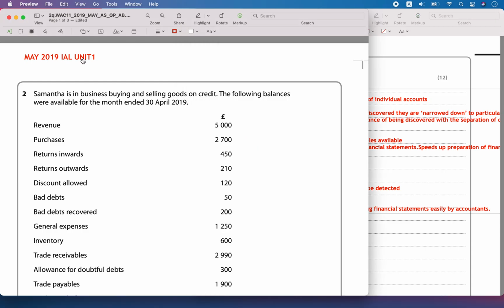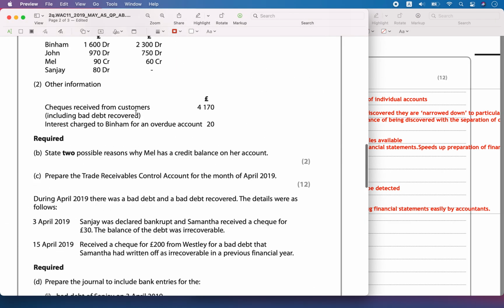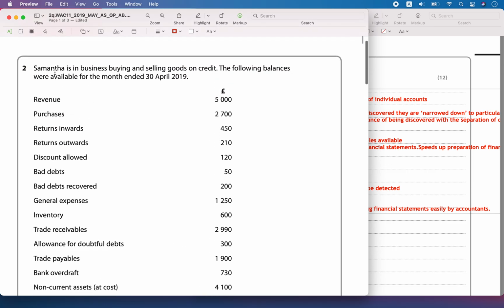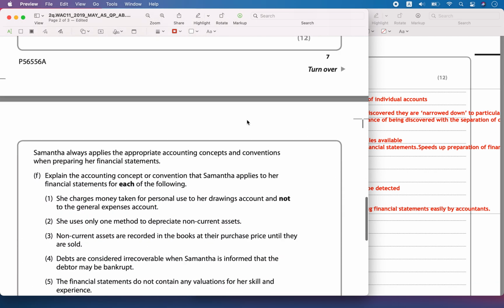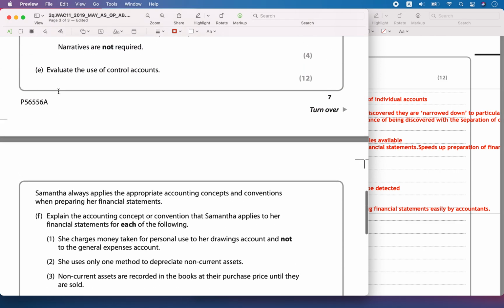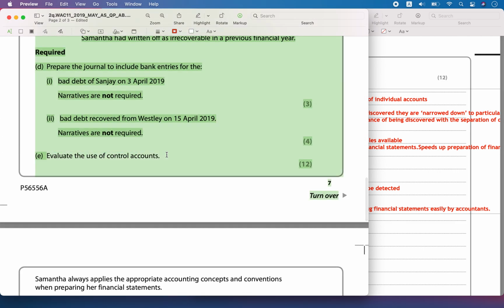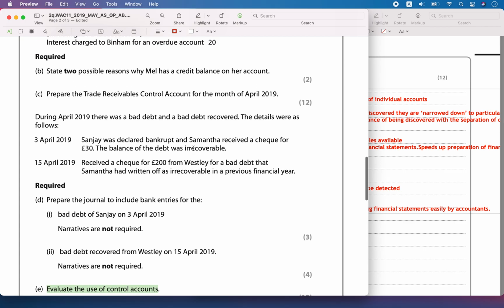Hello, today we are solving May 2019 IAL Unit 1, question number 2 for Samantha, who is in the business of buying and selling goods on credit. So here it is a part E question we have to solve. Evaluate the use of control accounts.